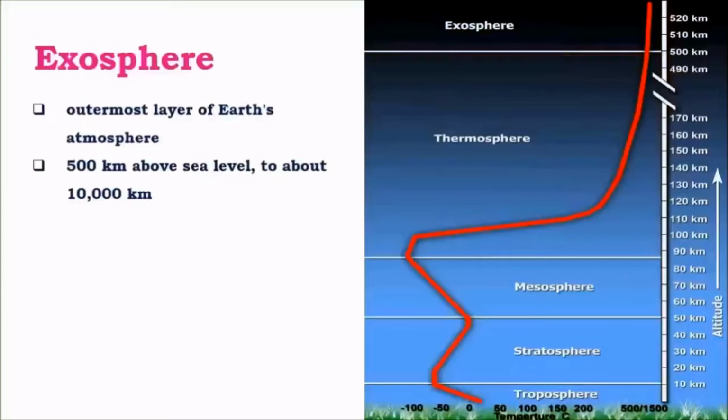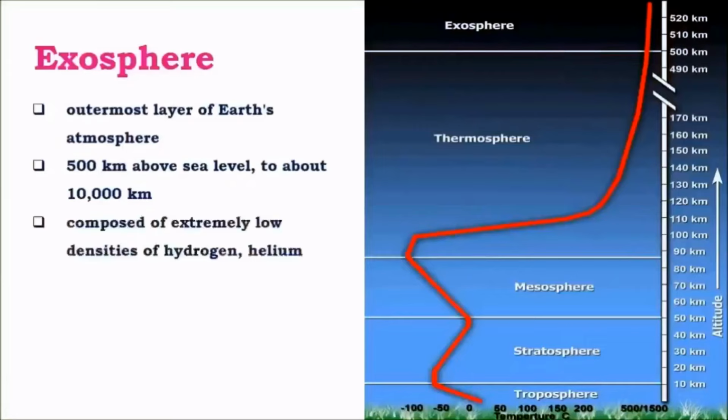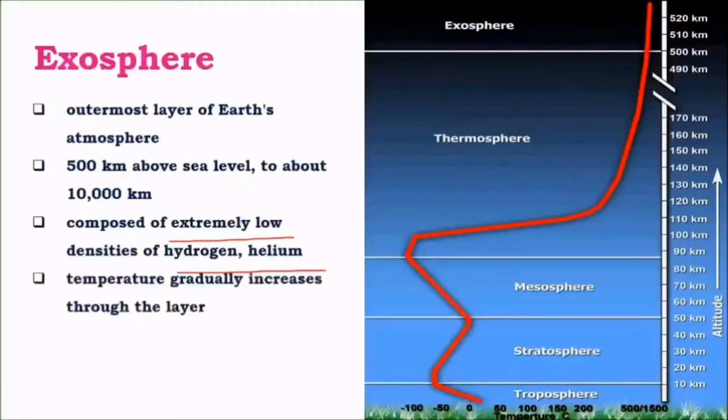And the density is very negligible. There are few atoms scattered here and there in the layer, and the distance between atoms can be a few hundreds to thousand kilometers. That is how least dense it is, and it is composed of extremely low density atoms like hydrogen and helium, as said earlier.